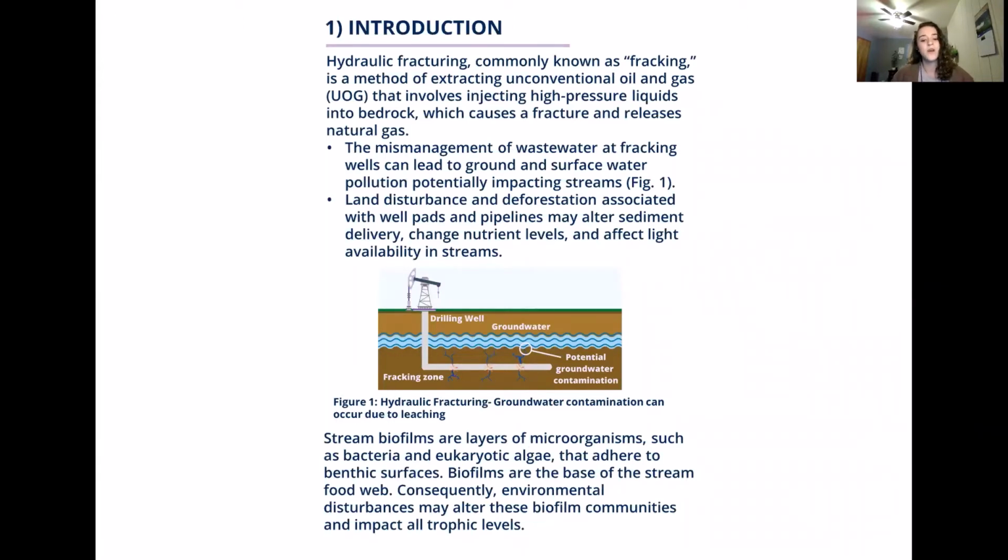So stream biofilms are layers of microorganisms such as bacteria and eukaryotic algae that adhere to benthic surfaces. Biofilms are the base of the food web, meaning that any environmental disturbances that alter these biofilm communities have the potential to impact all trophic levels.